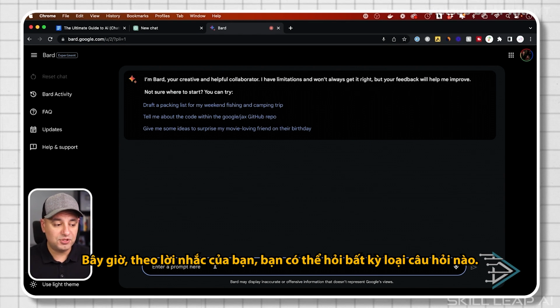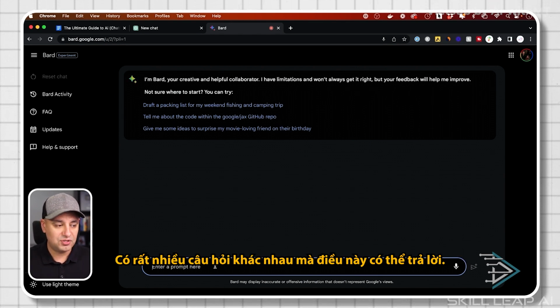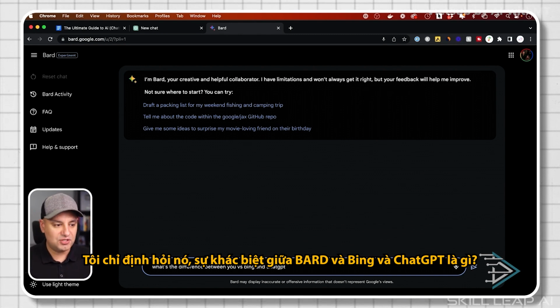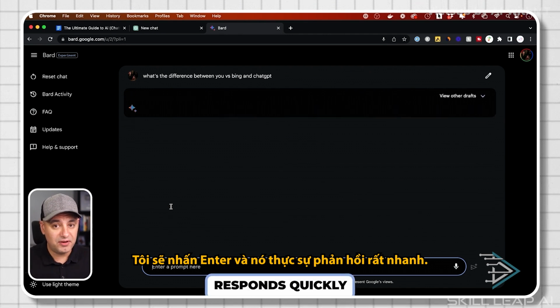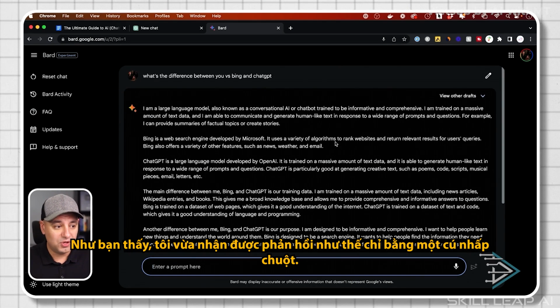Now, as far as your prompt, you could just ask it any type of questions. There's a ton of different questions that this could answer. I'm just going to ask it, what's the difference between Bard and Bing and ChatGPT? I'm going to press enter, and it actually responds very, very quickly. So as you see, I just got a response just like that in one click.